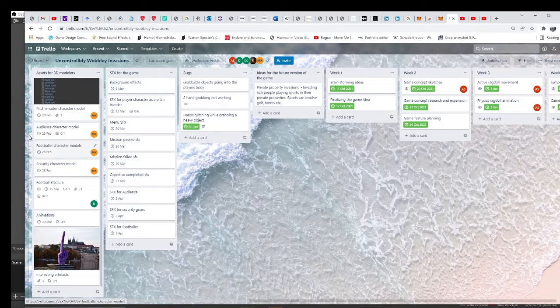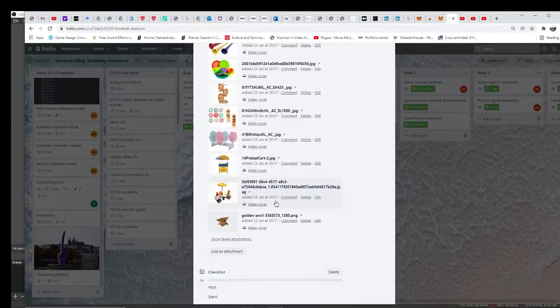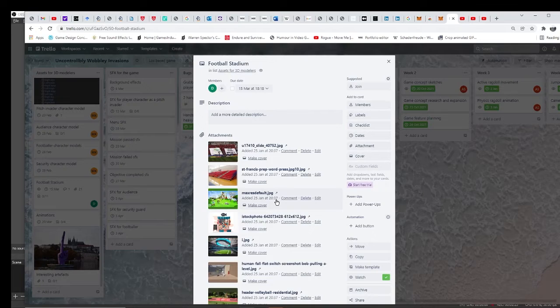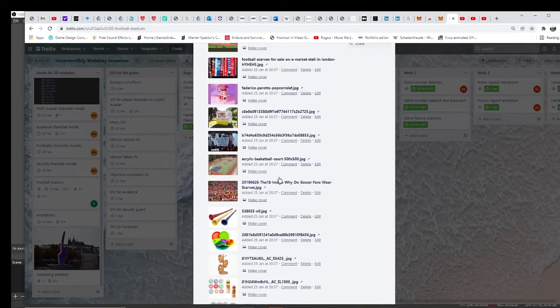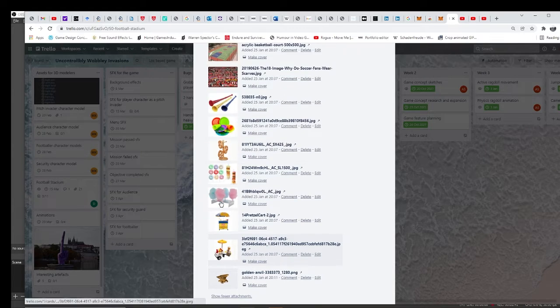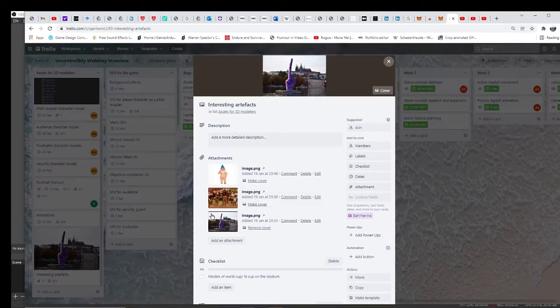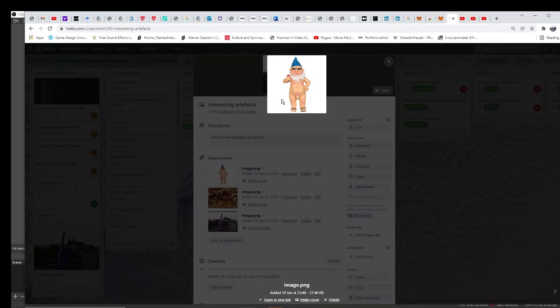I've assigned tasks and also have a deadline for each task. I managed to get references to some interesting things with the help of the 3D designers, my 3D modelers in my game. So some of the things we collectively have decided on having are a hot dog stall or a pretzel stall, and also a trophy for the game, like a cup.